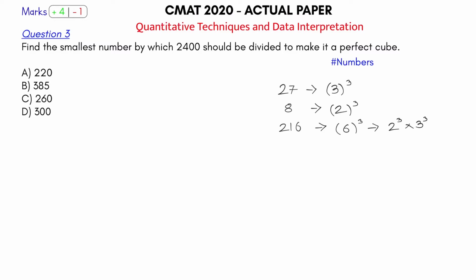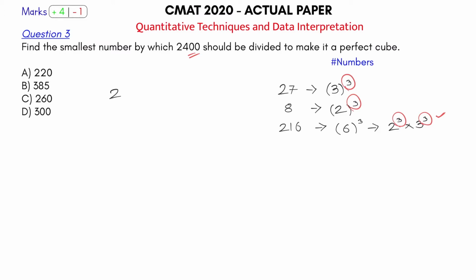Okay, what did we learn from this? A perfect cube always has powers in the multiples of 3. So it will be 3, 6, 9. That is how the powers of a perfect cube will be. Which means I have to make 2400 to be in the powers of 3. Again, how can I do that? So let's first write it here.